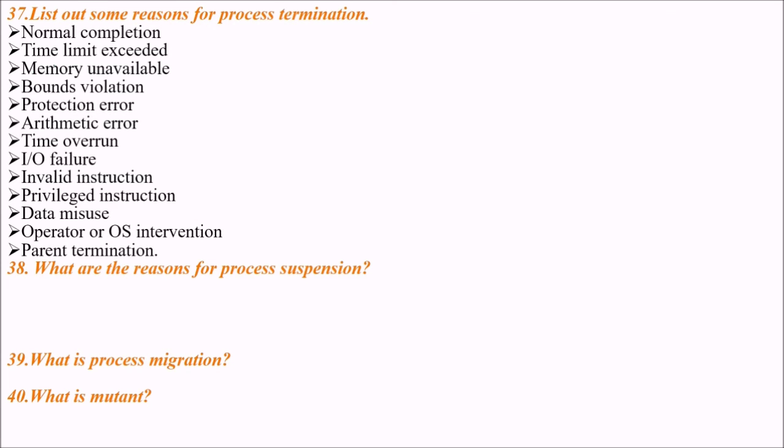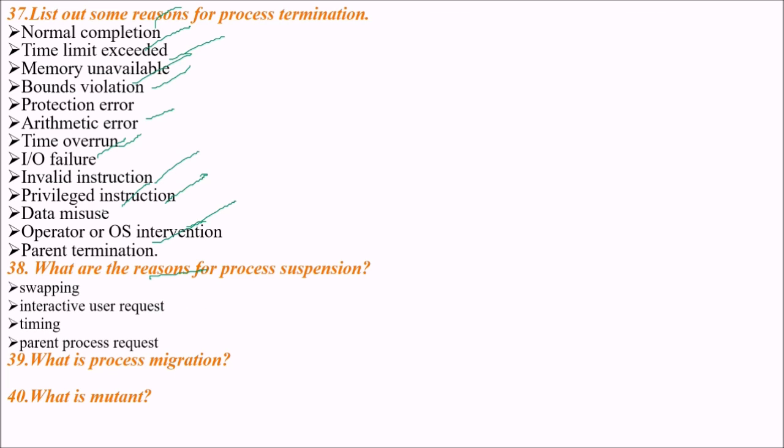List out some reasons for process termination. There are various reasons: normal completion, time limit exceeded, memory unavailable, bounds violation, protection error, arithmetic error, time overrun, input-output failure, invalid instruction, privileged instruction, data misuse, operator or OS intervention, parent termination. What are the reasons for process suspension? Reasons for process suspension are swapping, interactive user request, timing, and parent process request.